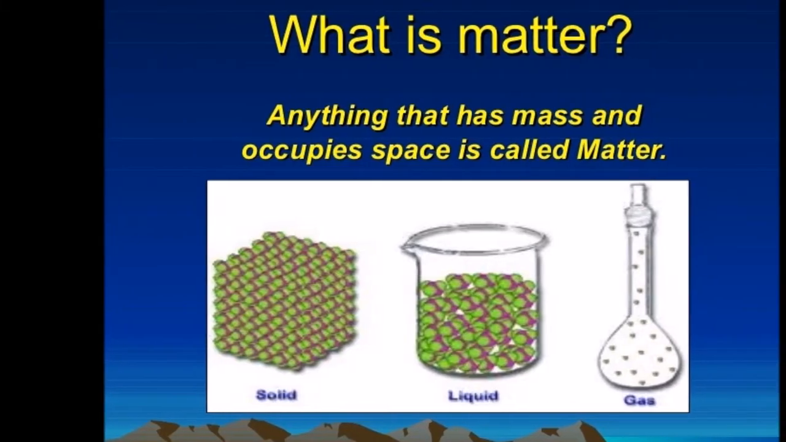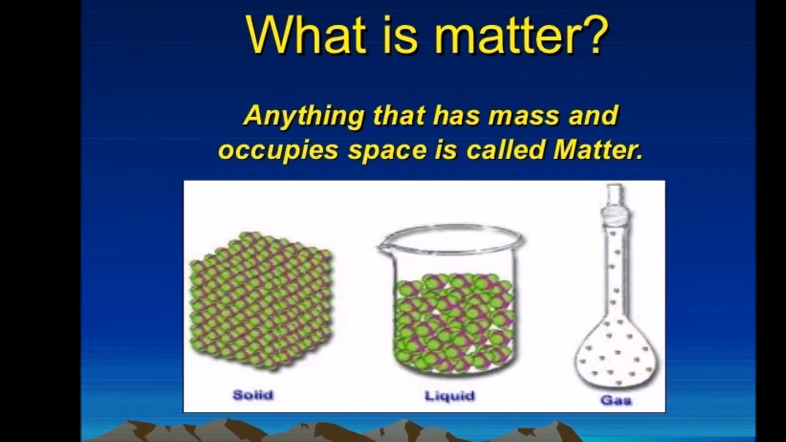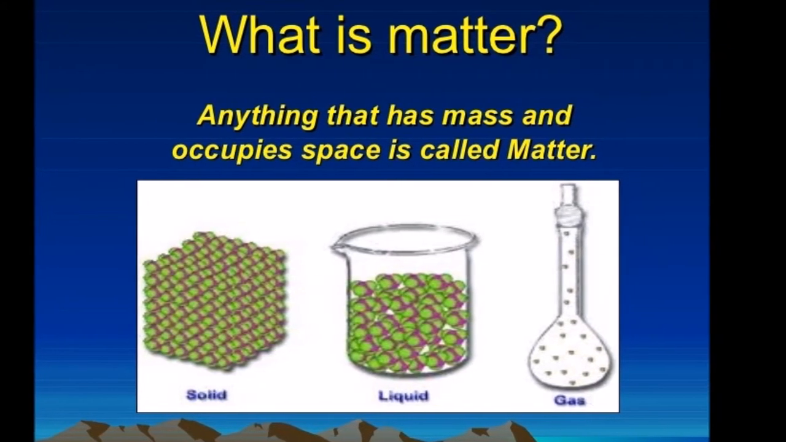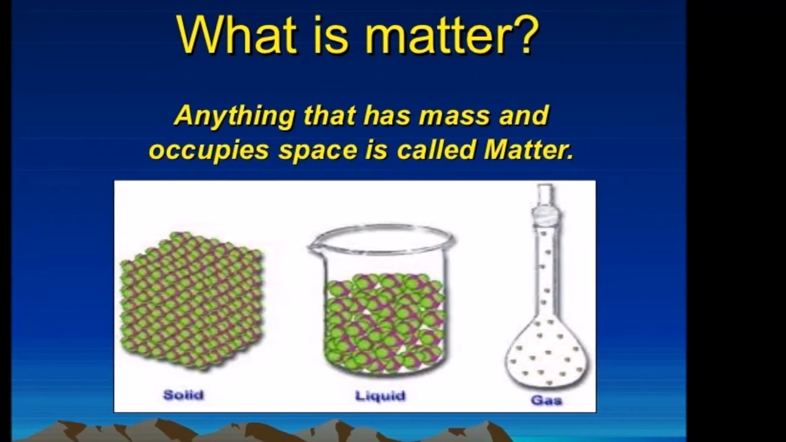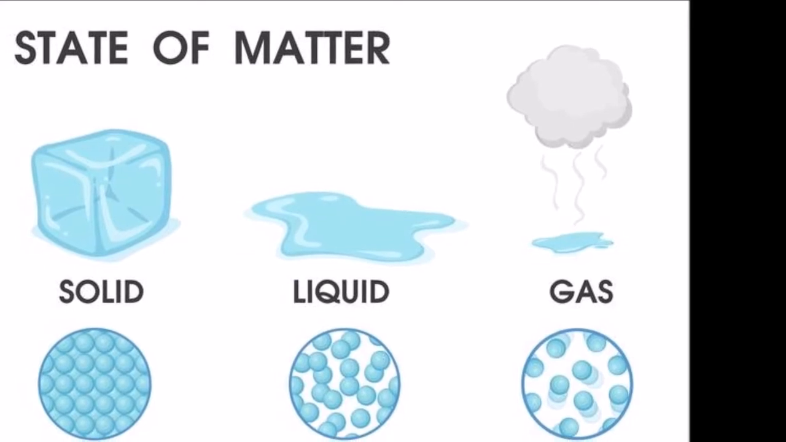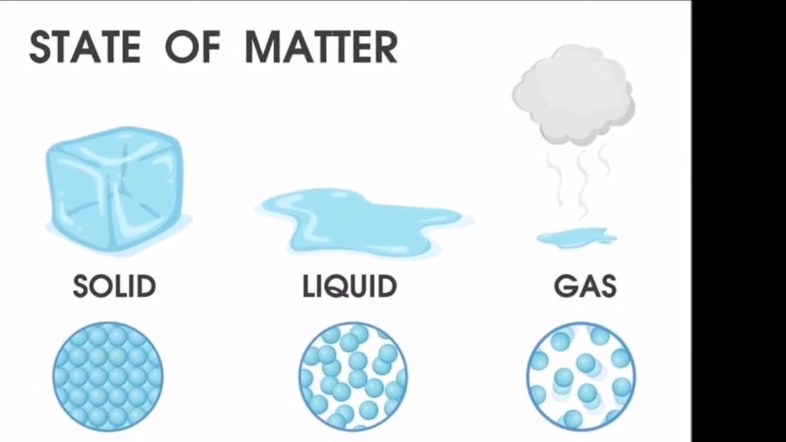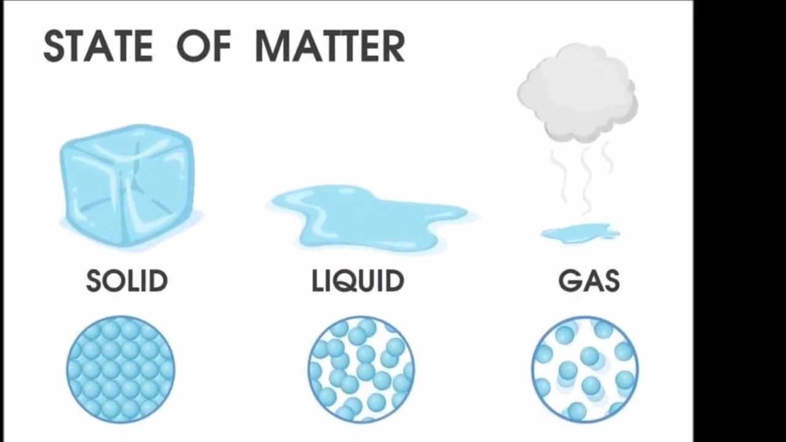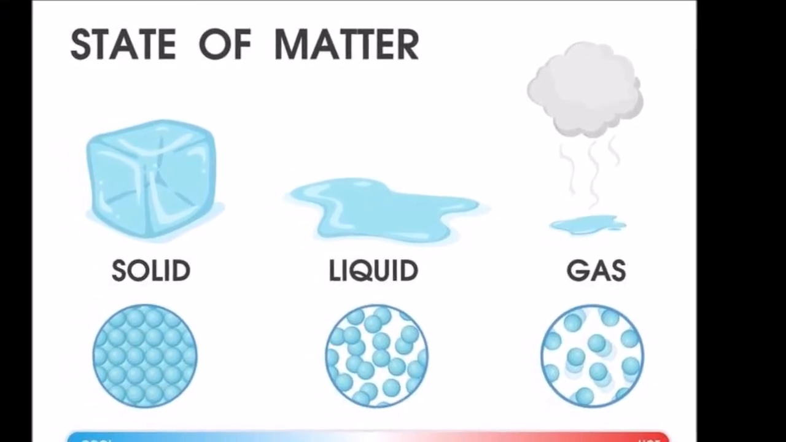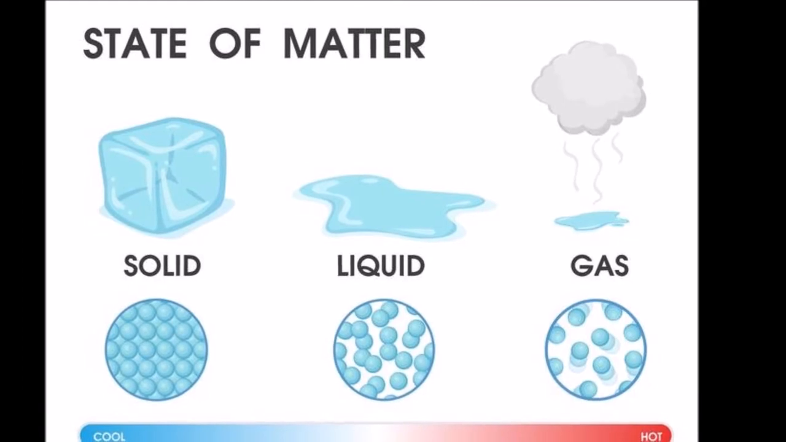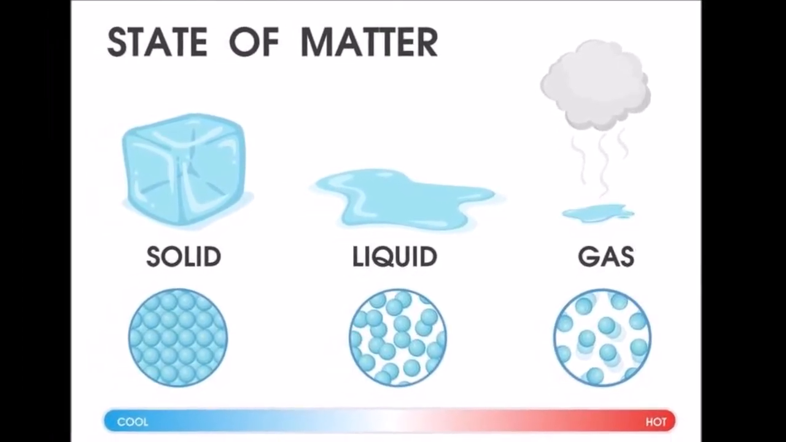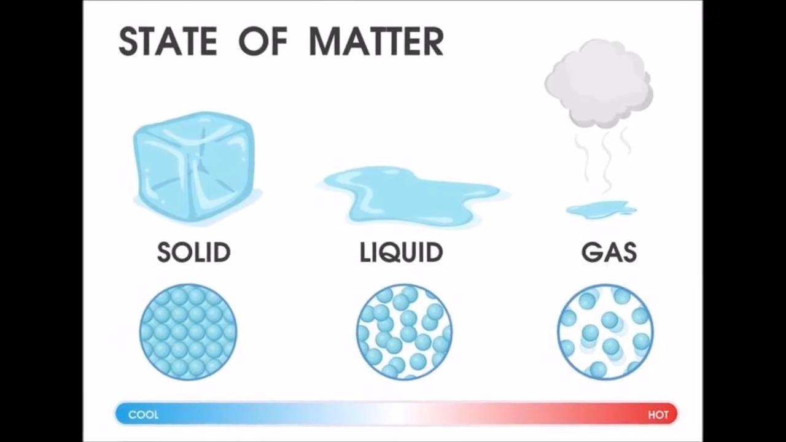Anything that occupies space, has mass, and offers resistance is called matter. Everything that we see is made up of either solids, liquids, or gases. A solid has a fixed volume and a definite shape, and a liquid has a fixed volume but not a definite shape. It takes the shape of the container. A gas has neither a fixed volume nor a definite shape. It assumes the volume and shape of the container.